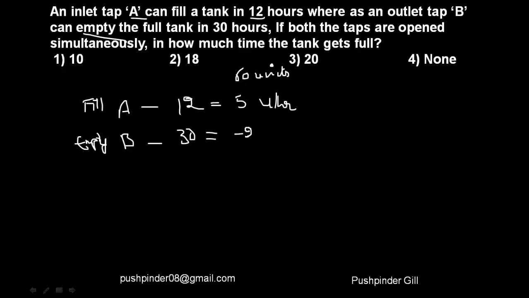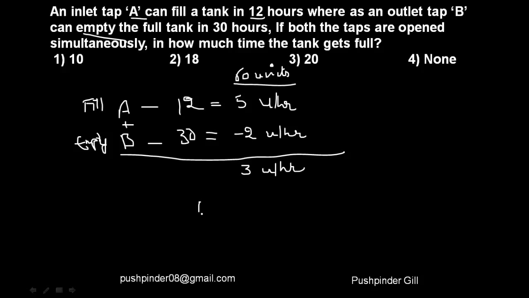That means he must be emptying negative 2 units per hour, right? Why am I putting negative here? Because it empties the tank rather than fills the tank. So if they work together simultaneously, they fill 3 units every hour. And if the job is of 60 units, it's going to take 20 hours, I'm sorry, to finish the job.